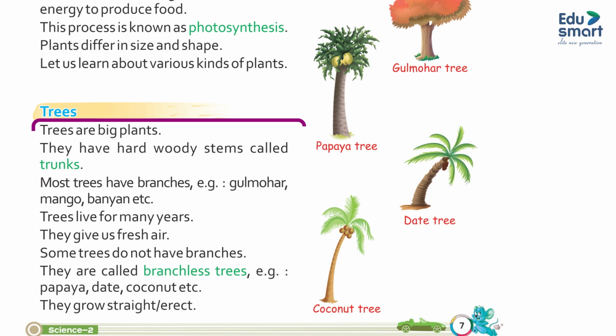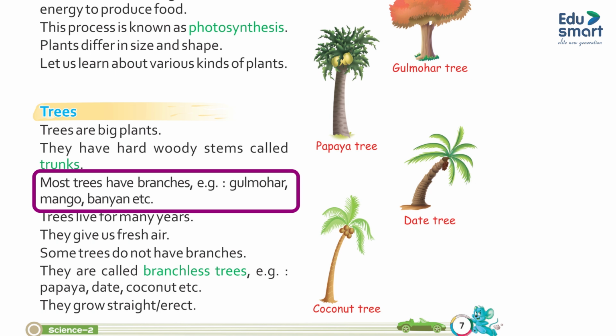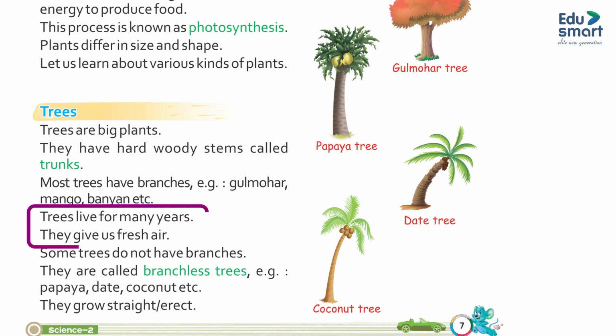Trees. Trees are big plants. They have a hard woody stem called a trunk. Most trees have branches. Example: gulmohar, mango, banyan, etc. Trees live for many years. They give us fresh air.